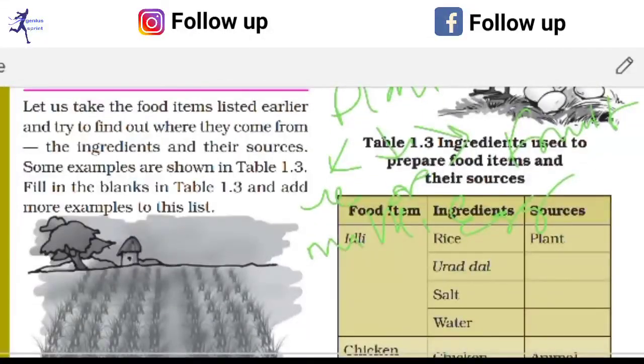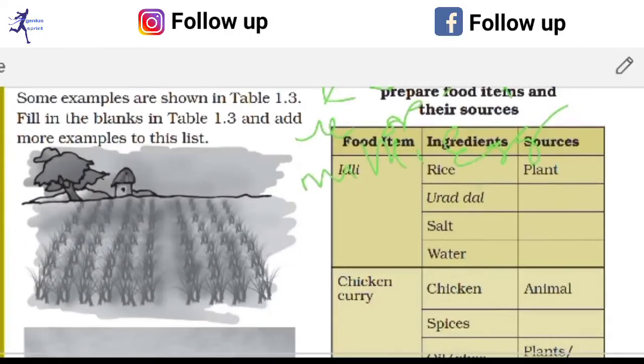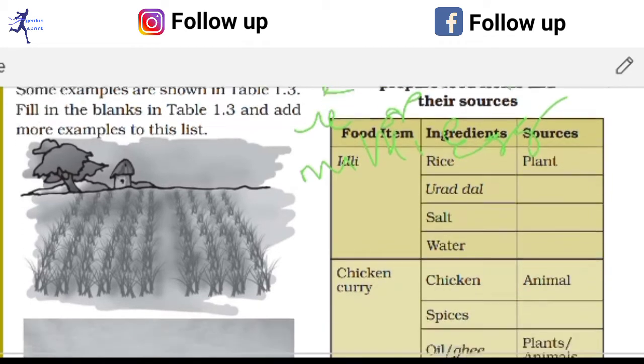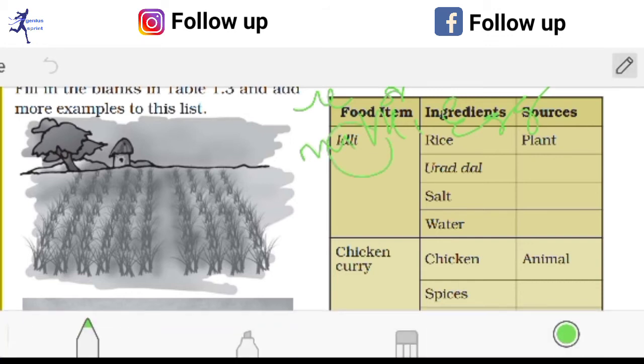Here is another activity given, so you have to go through this activity on your own, and if you face any problems, then you can write in the comment. I will definitely try to discuss this activity also. Here see, a table is given there. Ingredients used to prepare food items and their sources. Okay, so this is a complete table from where we can get different information like food items, ingredients necessary, and sources of them. Okay, so number one is idli, because this kind of food is taken in maximum states.